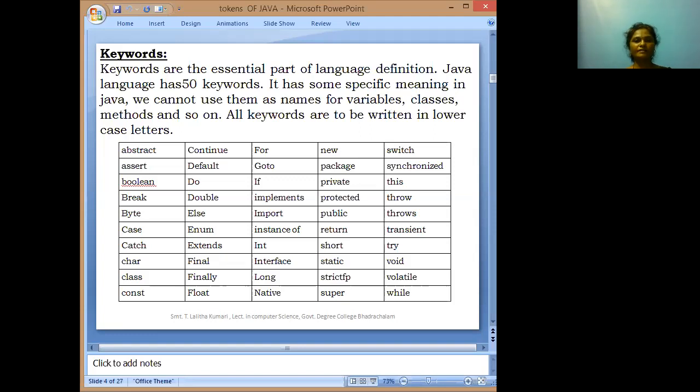All these are keywords. All keywords contain specific meanings, and the user cannot alter these meanings.